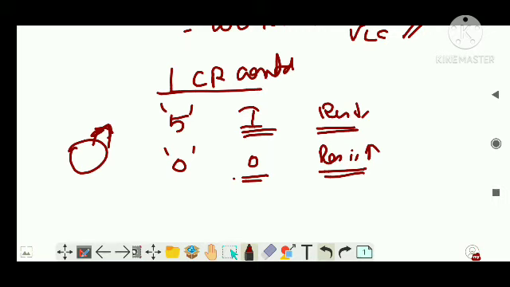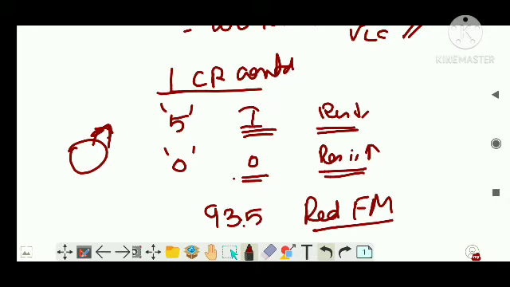Now what happens when you are using a radio, right? When you are using a radio, we change the knob, right? You hear a high disturbance when you are not properly hearing. Suppose I want to hear 93.5, I think it is Red FM, I don't remember. Suppose it is 93.5 for Red FM. Let's say if the knob is at 93, you will hear a lot of disturbance until it reaches the 93.5 point. Only then you actually hear the music.